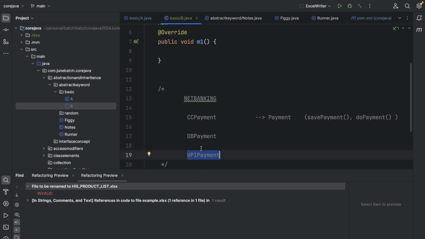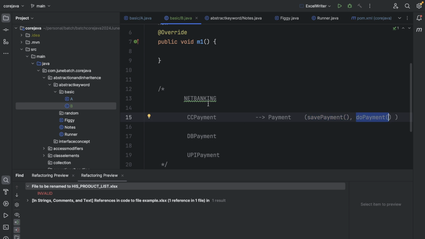But all these things will require some common methods, right? So the common methods I will put in the parent, right? And then how to complete the payment, I will leave that as abstract. I don't know how to do the payments. I know how to save the data regarding the payment, but I don't know how to do the payments.